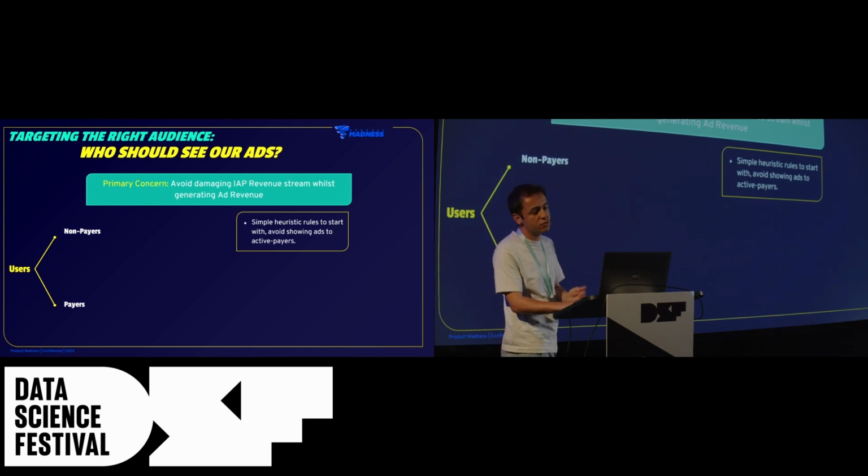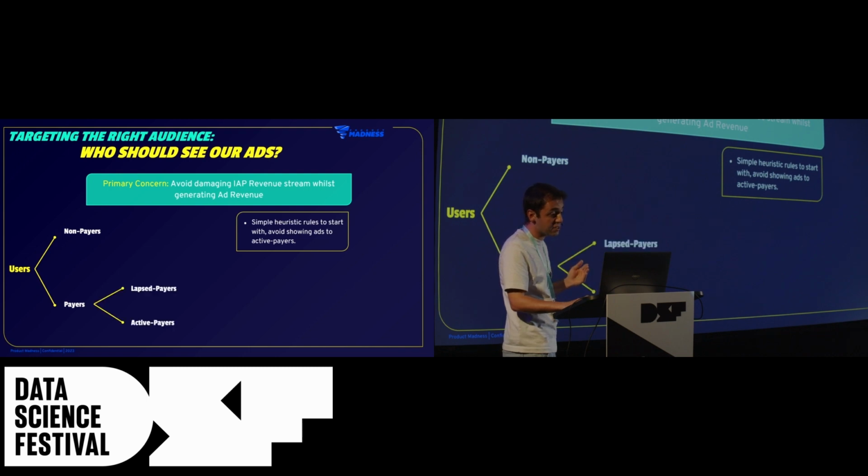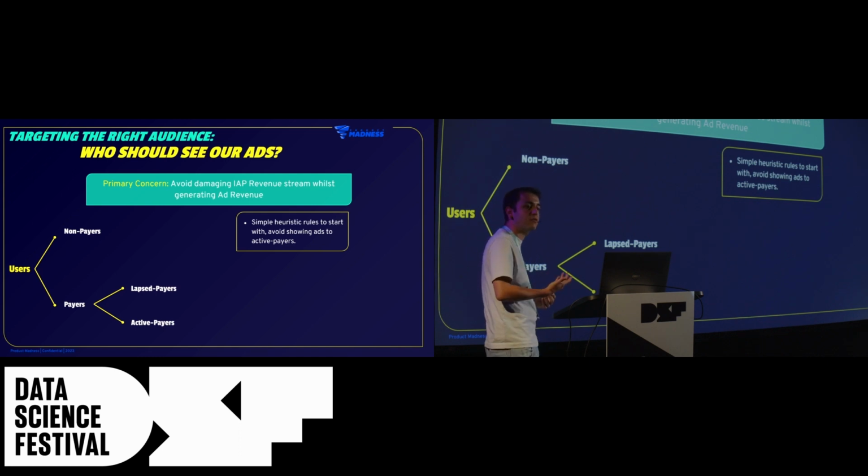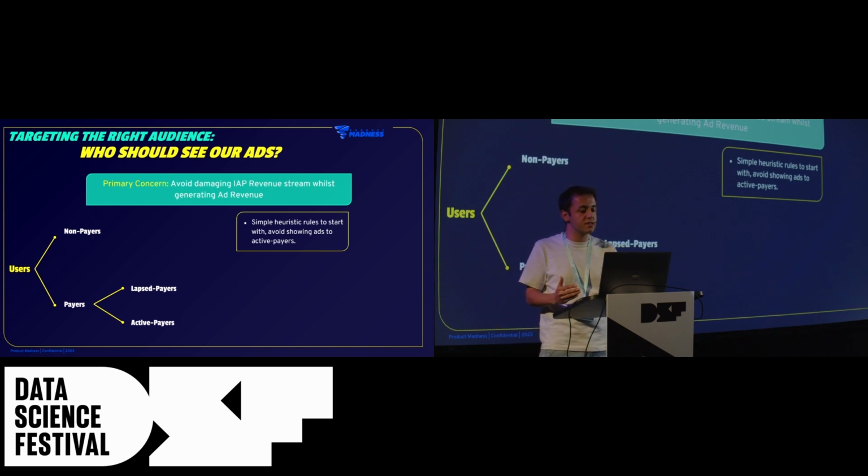And even within payers, for some we have an active revenue stream, but for some, these users made one or several payments back in the history, but recently we observed no such revenue stream. So we can treat all these individual groups separately and design our strategy in line with that.